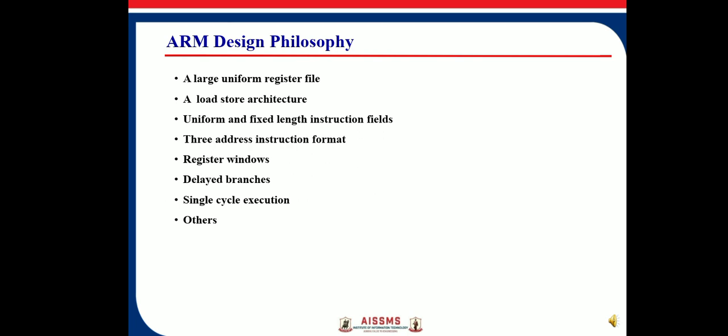In addition, the ARM architecture provides control over both the arithmetic logic unit and shifter in various data processing instructions to maximize the use of the ALU and shifter. Auto increment and auto decrement addressing modes to optimize program loops. Load and store multiple instructions to maximize data throughput. So these are some design philosophies of ARM processor. Thank you.